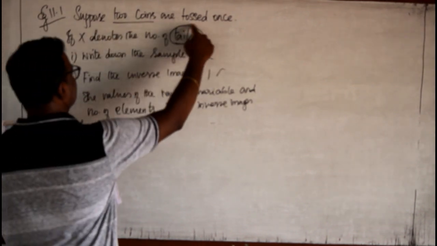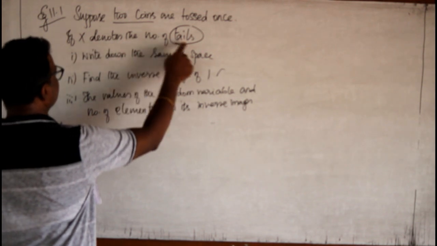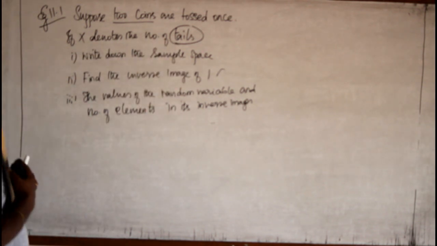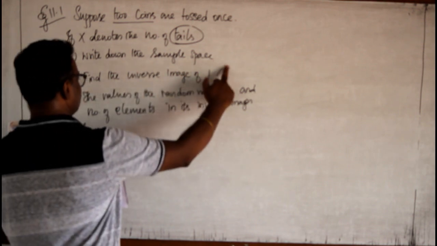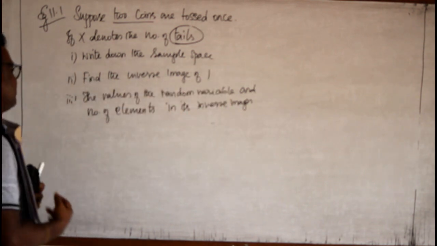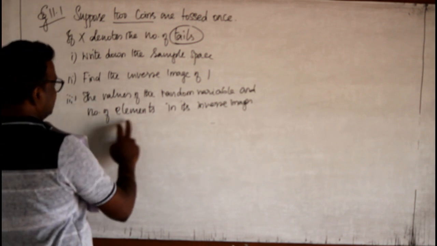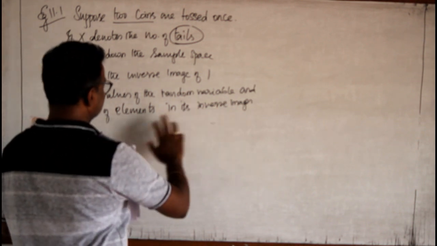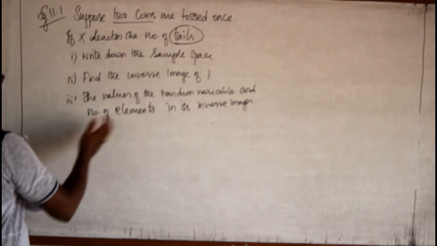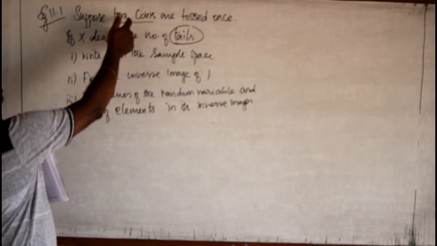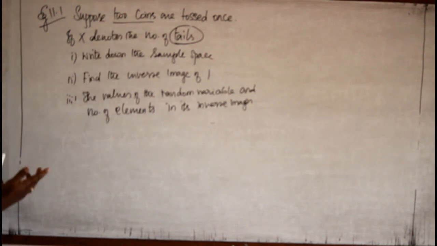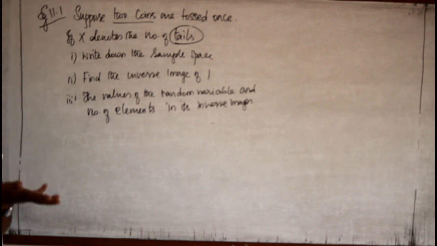Suppose two coins are tossed once. If X denotes the number of tails, write down the sample space. They are asking for the sample space, and to find the inverse image of 1. You will understand as we do the problem. Then the values of the random variable and the number of elements in its inverse images. I must give the random variable and its inverse images. Now try to understand the question. They are tossing two coins, and the number of tails is considered to be the success. So if I get a tail, then I am successful.